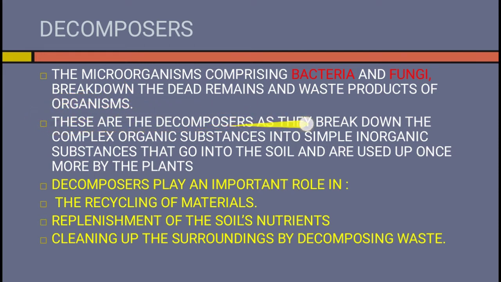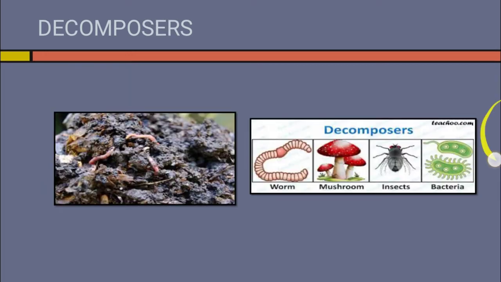These are the decomposers as they break down the complex organic substances into simple inorganic substances that go into the soil and are used up once more by the plants. Decomposers play an important role in recycling of materials, replenishment of soil nutrients, cleaning up the surroundings by decomposing waste. Here are some examples for decomposers.